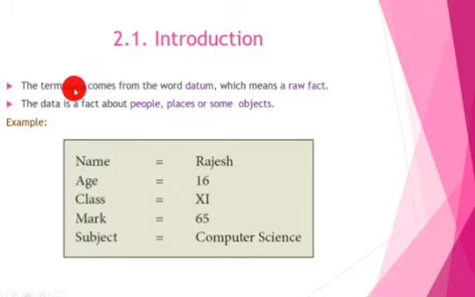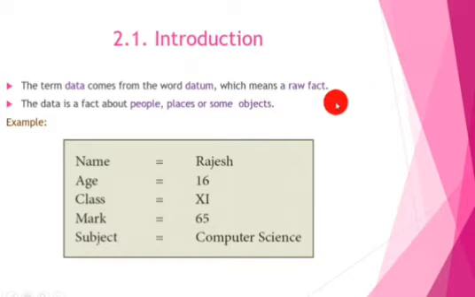We already discussed what is meant by data. Here is also one example about data. For clear understanding, data is a fact about people, places or some objects. So data means collection of raw facts about people, places or some objects.